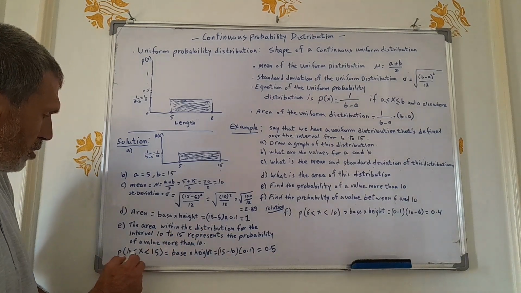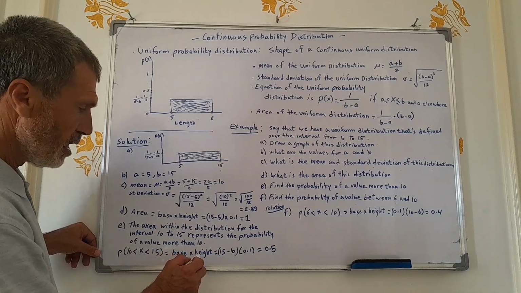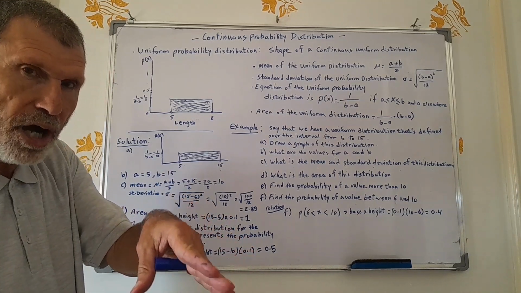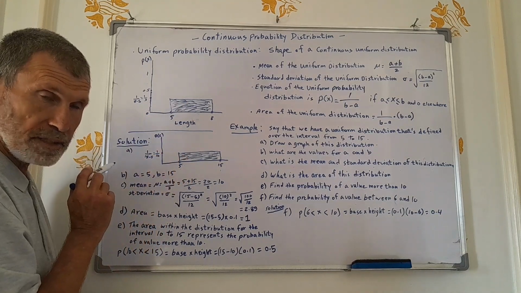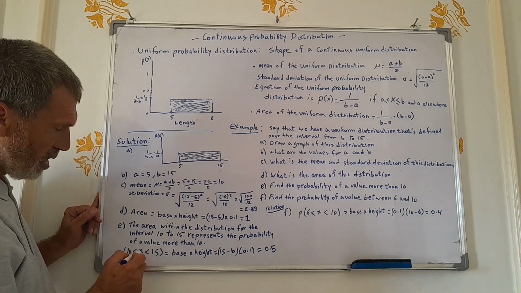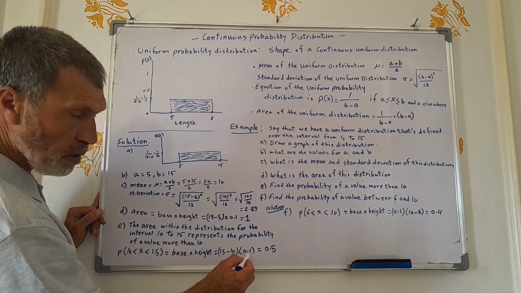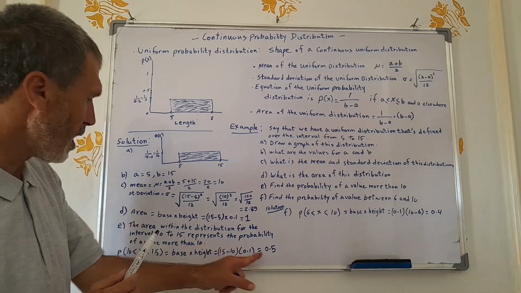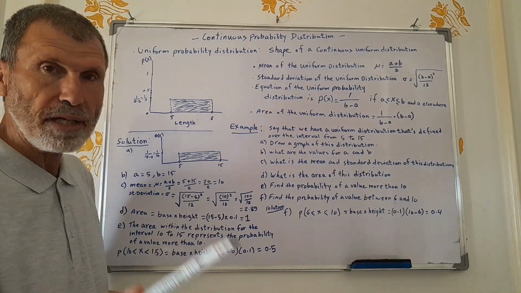So the probability of x between 10 and 15 is going to be the base times the height. Remember here, the height is the same. No change in the height, because the height is the probability, which is 1 over 10. However, the base will change because we're talking about from 10 to 15. Now, the base is going to be 15 minus 10 times 0.1, and we come up with 0.5. This is the probability of a value more than 10.